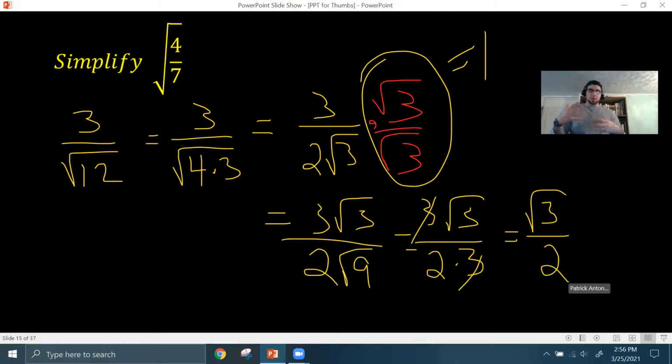Now, you might be thinking, okay, why on earth would I do this? Well, when you get to trig, or even sometimes in geometry, when you find the values of trig functions, sometimes you end up with radicals like this that need to be rationalized.